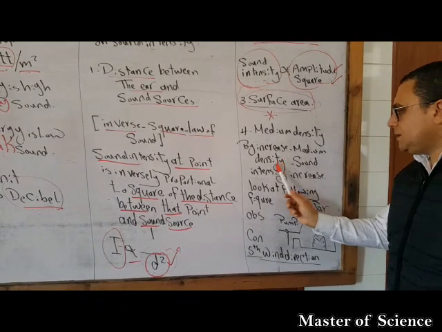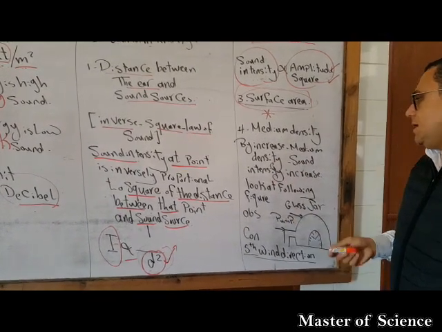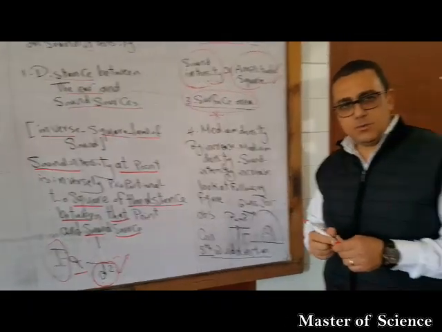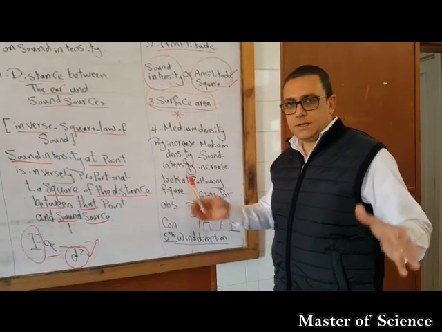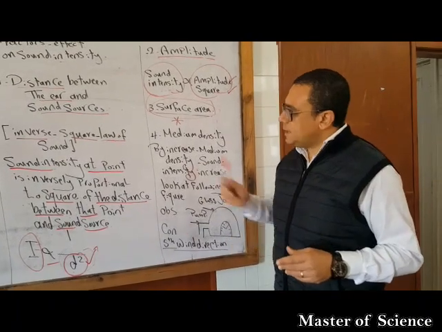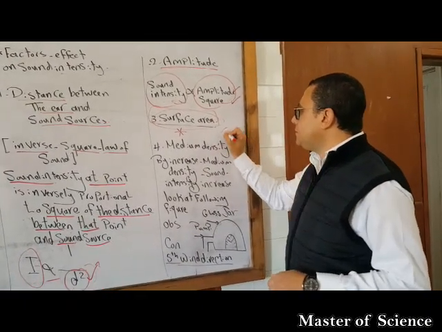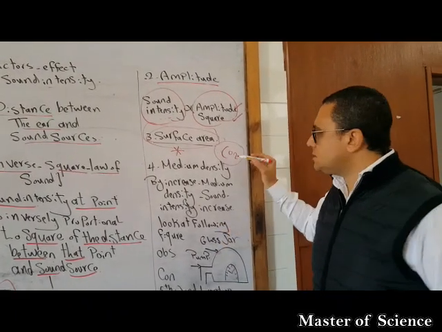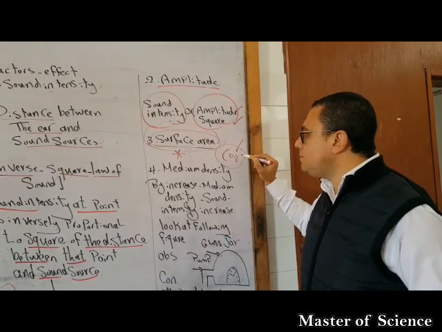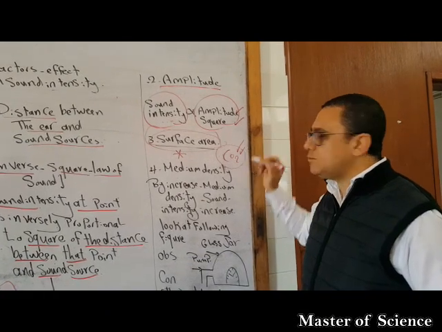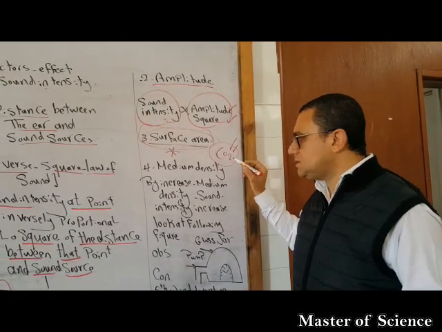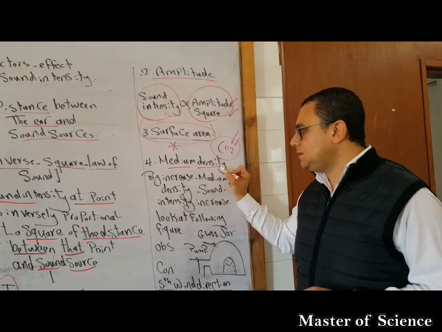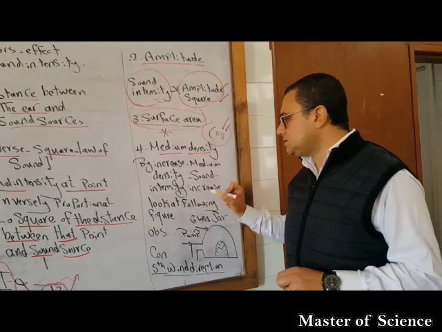By increasing the medium density, the sound intensity increases. How? For example, if you are speaking in a room that has normal, fresh air, and another room full of carbon dioxide. Do you know carbon dioxide has high density? So the sound intensity in carbon dioxide will be more than in normal air, because carbon dioxide has more density, and by increasing the medium density, the sound intensity increases.